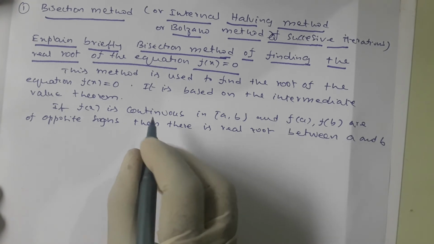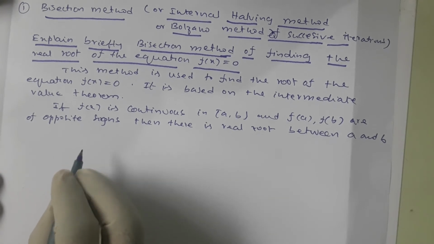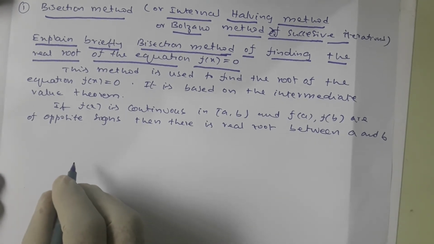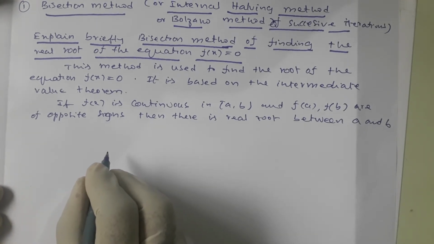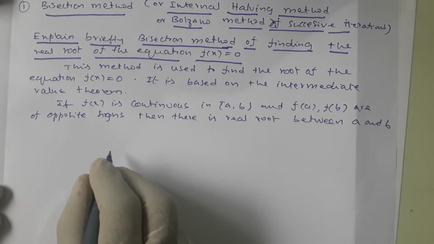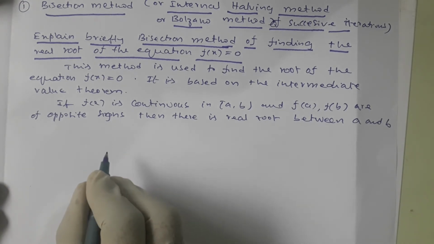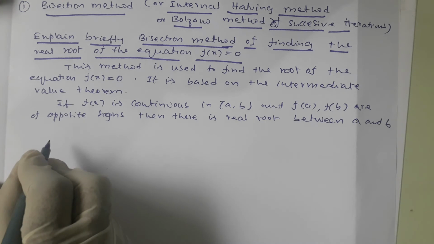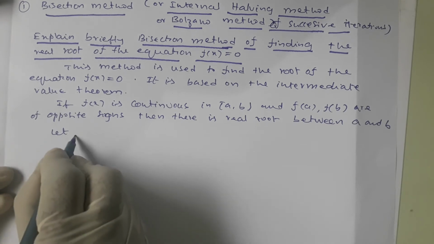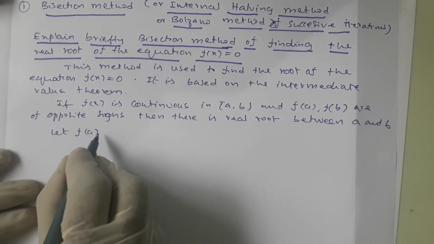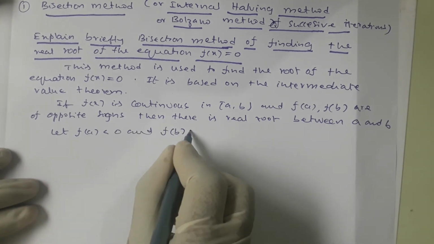See the statement: if f of a, f of b are of opposite signs, automatically the root of the equation lies between a and b. So take f of a, f of b of opposite signs. Let f of a less than 0 and f of b greater than 0.